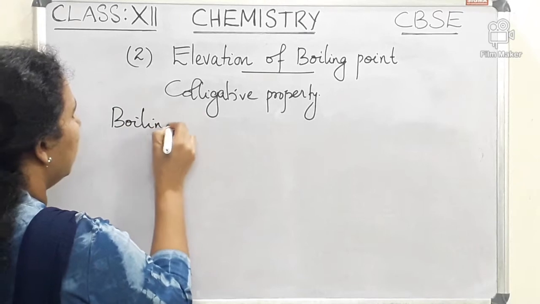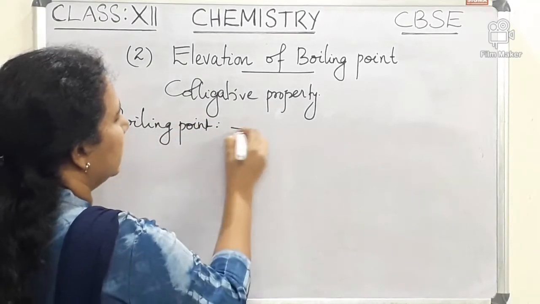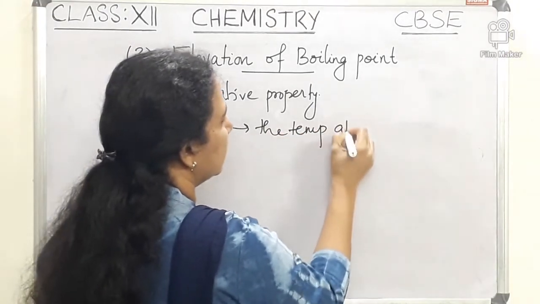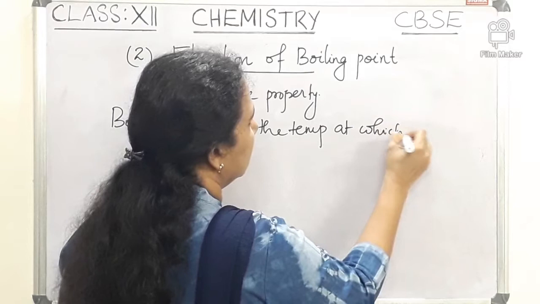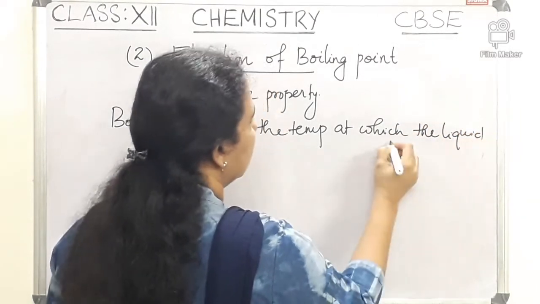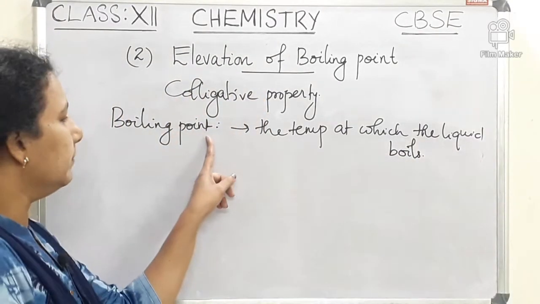What is the meaning of boiling point? Boiling point means the temperature at which the liquid boils. So this is called a boiling point.